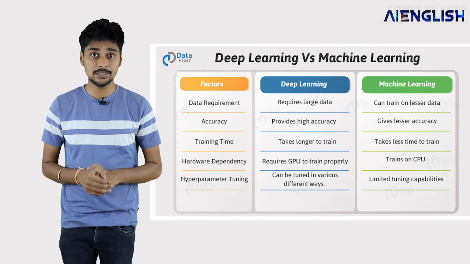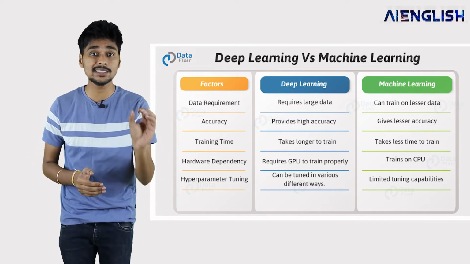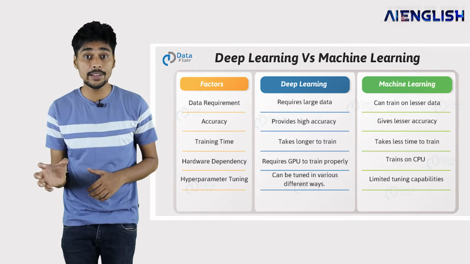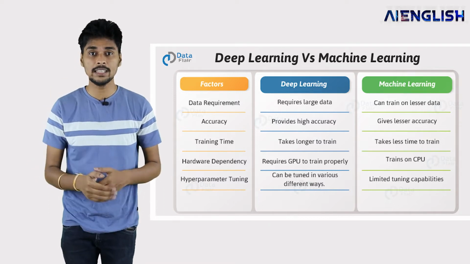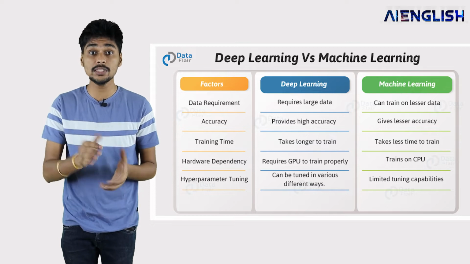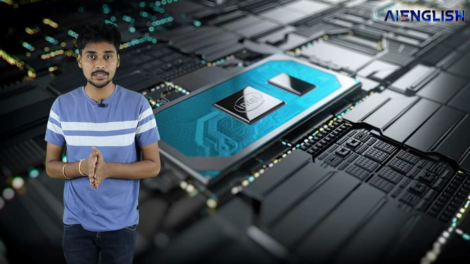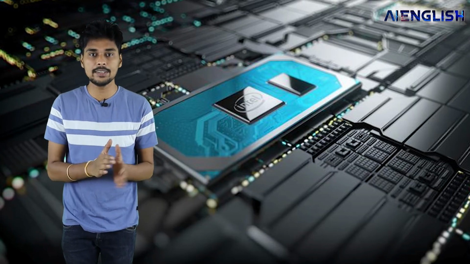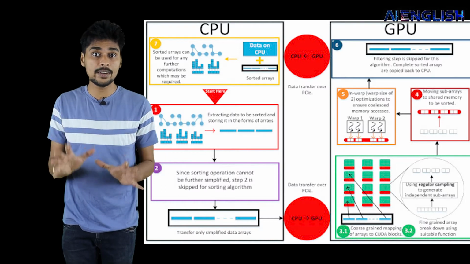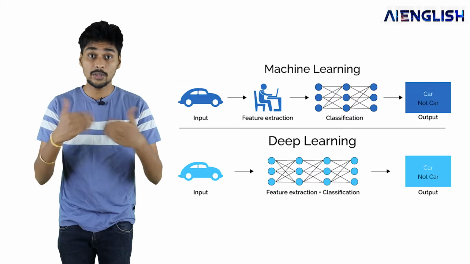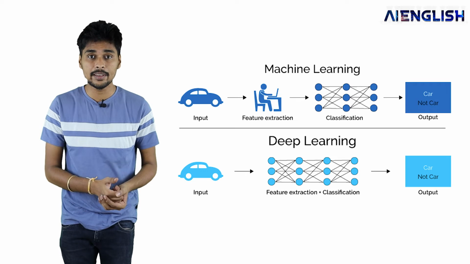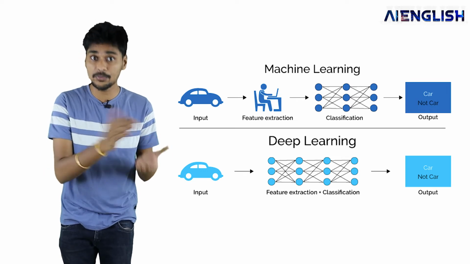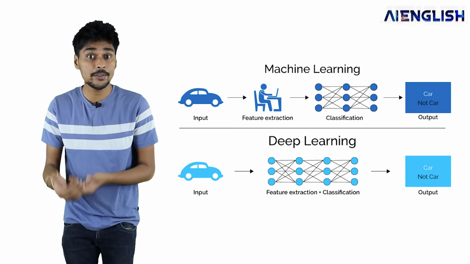Now the next difference, machine learning requires less data sets, whereas deep learning requires more data points. And the next difference, machine learning uses CPUs, central processing units, in computers for processing the data, whereas for deep learning, the machine uses GPUs, graphics processing units, because a huge amount of data needs to be processed in deep learning. Now the next difference, in machine learning there is no feature extraction, it's a different process, whereas in deep learning you will get feature extraction.